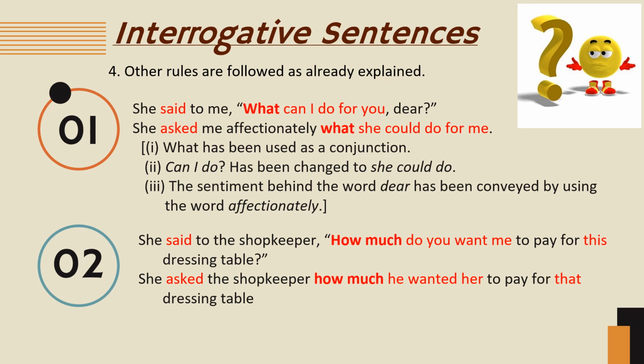It is in present tense, so do want will be changed to wanted. How much he wanted. Me will be changed to her. To pay for. This will become that. Dressing table. She asked the shopkeeper how much he wanted her to pay for that dressing table.